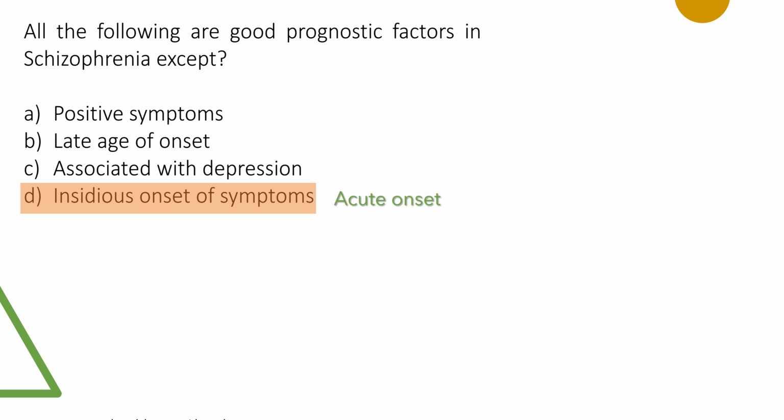Insidious onset is the answer. Chronic onset or insidious onset is bad prognosis. If they had given acute onset, then it would have become good prognosis.